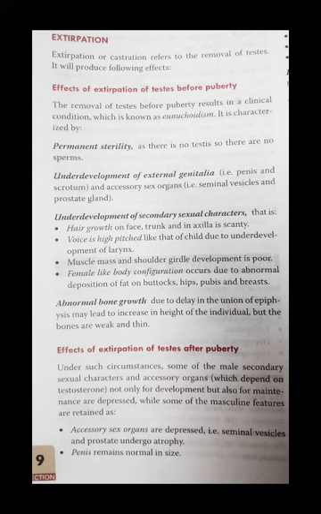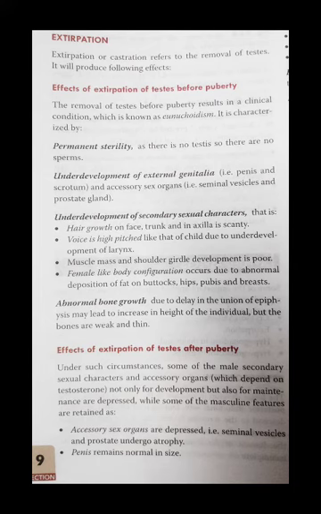That is obvious. Now, underdevelopment of external genitalia. The development of external genitalia and secondary sexual characters are all dependent on the presence of testosterone.